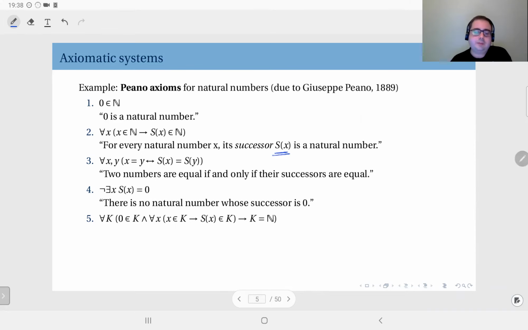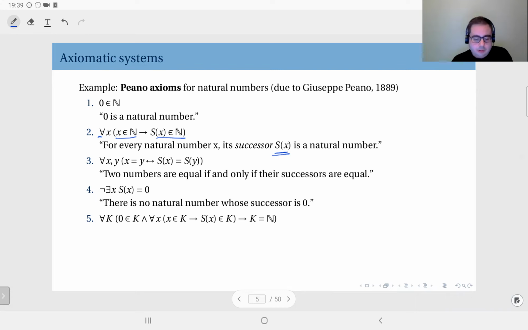So it accepts one single input and produces an output. And we call it the successor function. For every natural number x, its successor s of x is a natural number. So for all x, if x is in natural numbers, then this implies that its successor s of x is also going to be in natural numbers.